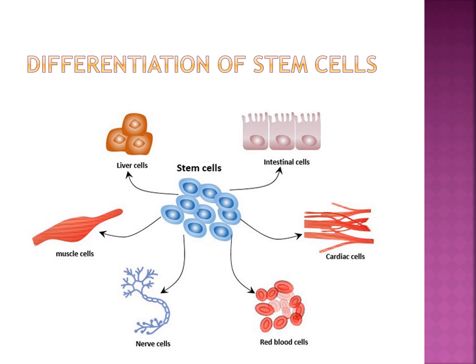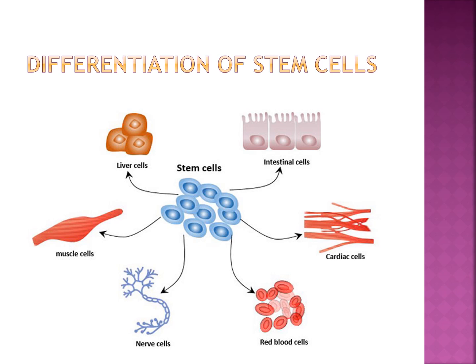The two important properties of stem cells are the ability to divide and give rise to more stem cells by self-renewal, and the ability to give rise to specialized cells with a specific function, like a heart cell pumping blood, by the process of differentiation.